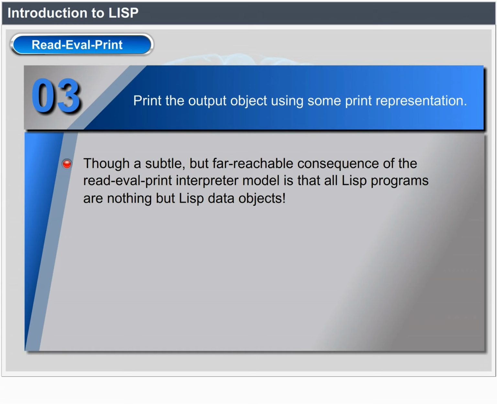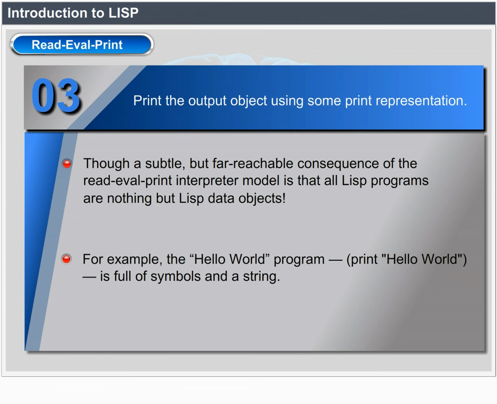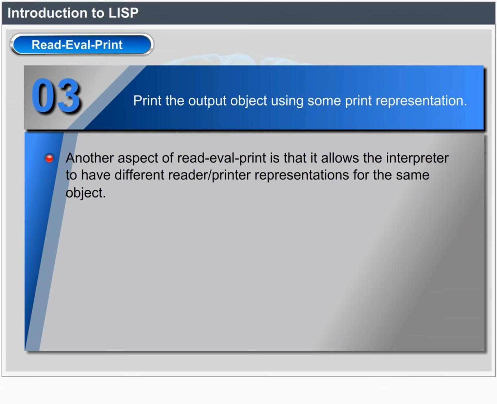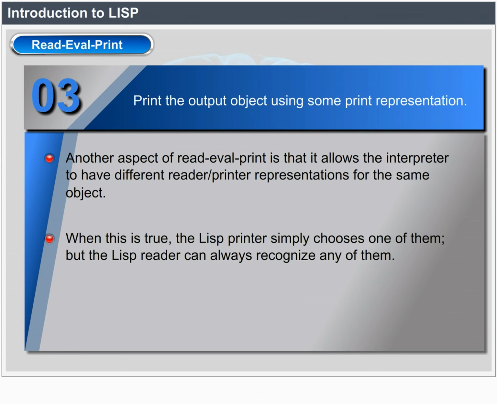A subtle but far-reaching consequence of the read, eval, print interpreter model is that all Lisp programs are nothing but Lisp data objects. For example, the Hello World program, print Hello World, is full of symbols and a string. Another aspect of read, eval, print is that it allows the interpreter to have different reader or printer representations for the same object. When this is true, the Lisp printer simply chooses one of them, but the Lisp reader can always recognize any of them. Next, we will consider evaluation, the second step of the loop.